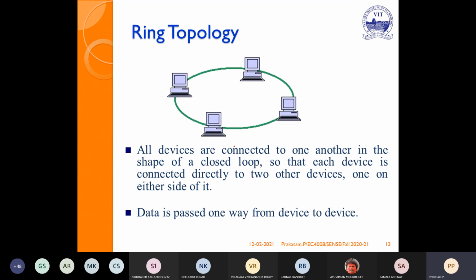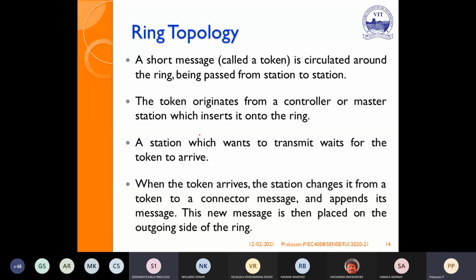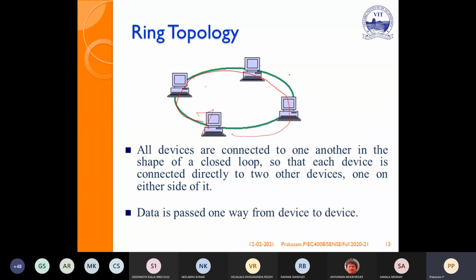Then we will move to the ring topology. In the ring, all the devices are connected in a closed loop. So data will pass from one device to another device in this ring. First, a short message called a token will be circulated around the ring, from one station to another.